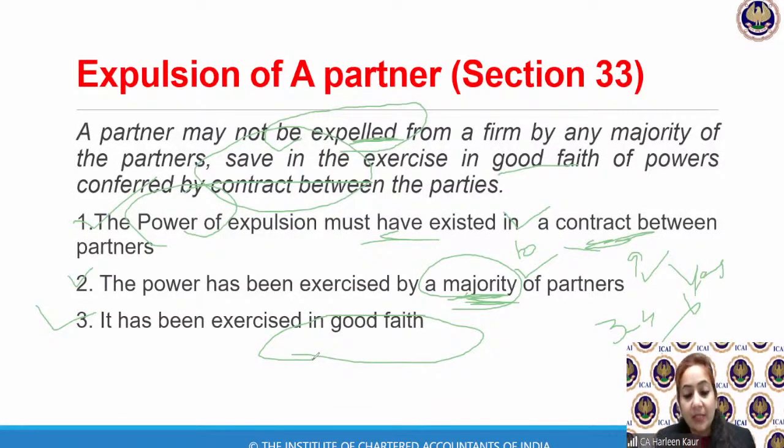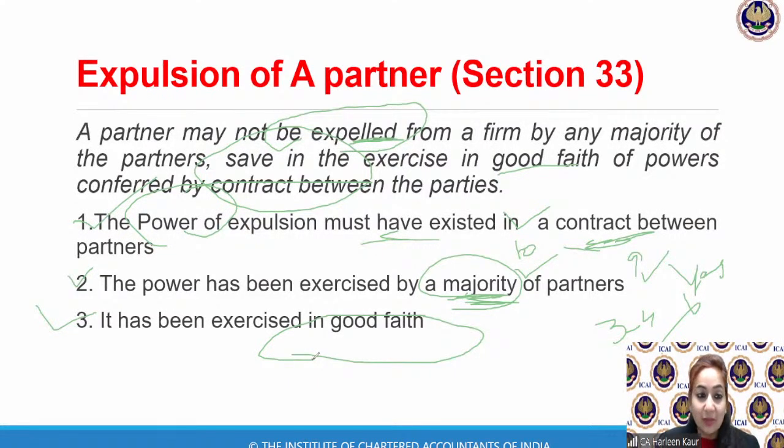A, B, C, three partners. A and B don't like each other much. And A just went to Mr. C and he said that please expel Mr. B from the firm. I don't like working with him and I'm not happy working with him. So he doesn't bring very nice, good food for me, or any reason, you know. So can he be expelled from the firm? Tell me. Thank you, Jyoti, Sarvesh, Manisha, Shiv Tripathi. Thank you, Riddhi. Okay, children, now answer me this. Thank you, Mansi Kumari. Shiv Tripathi, we'll take up that question.